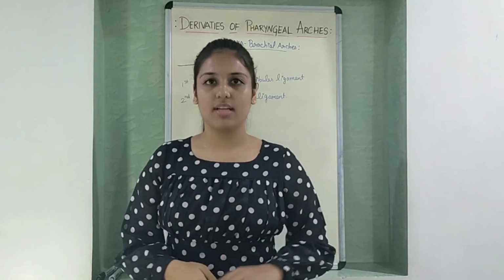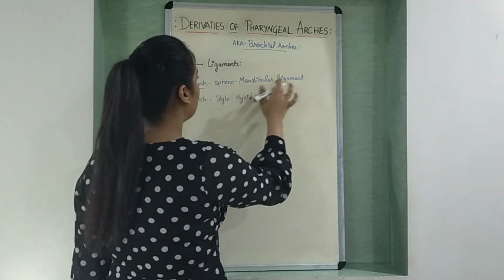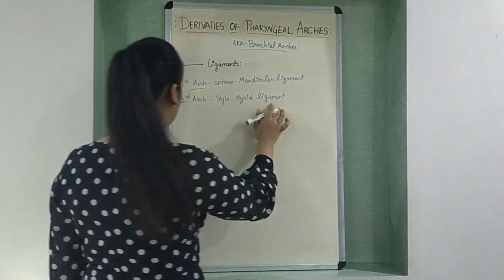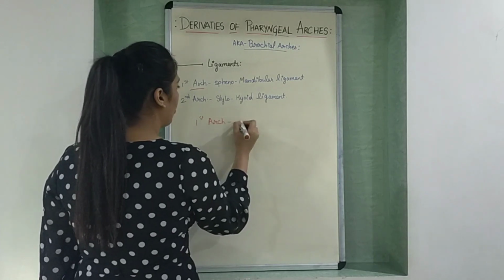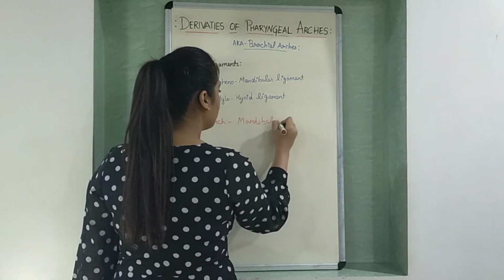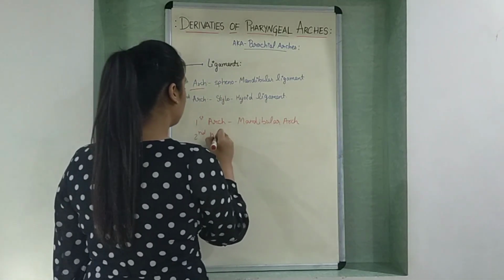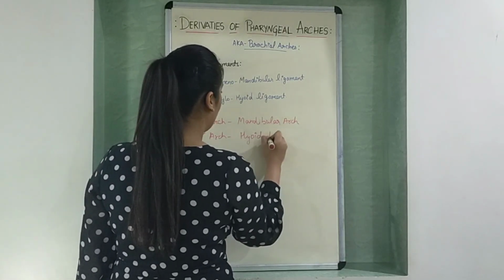Now talking about the ligaments, the first arch gives rise to sphenomandibular ligament and the second arch gives rise to stylohyoid ligament, and therefore the first arch is also called mandibular arch and the second arch is called hyoid arch.